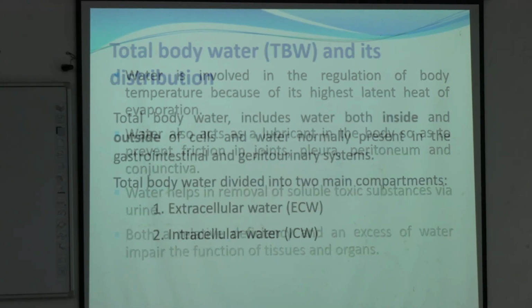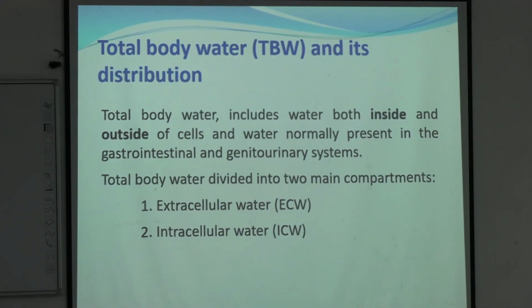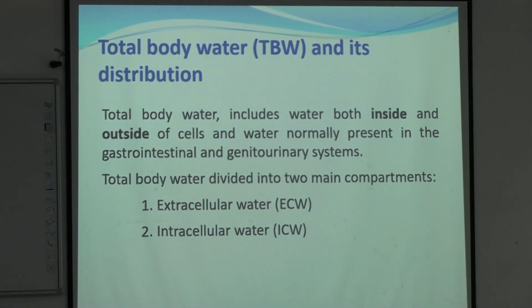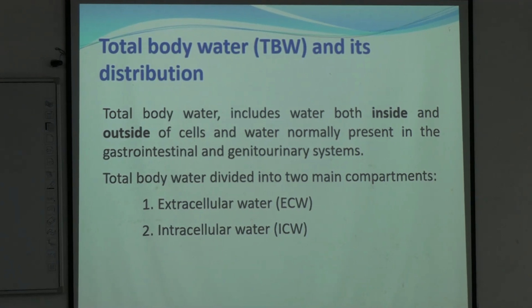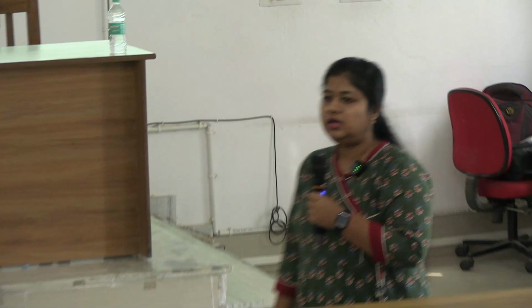How? We will see. Total body water can be 60 to 70% of body weight, as I told you. If we suppose a normal adult human is 70 kgs, what will be his water content? 42 liters.